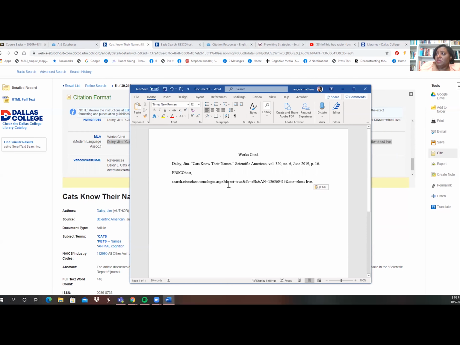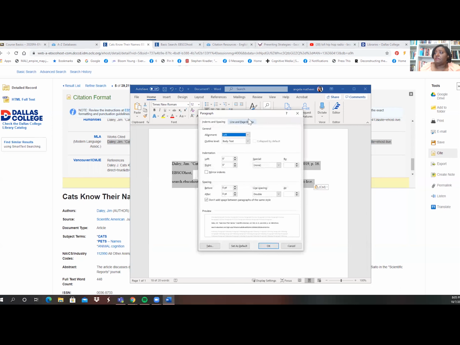Now I've got this weird situation with this citation. We know that in MLA style, a citation has to have a hanging indent. So let me highlight this, not the top part, just the citation. I'm going to go back over to paragraph, and I'm going to go to indentation and then special.